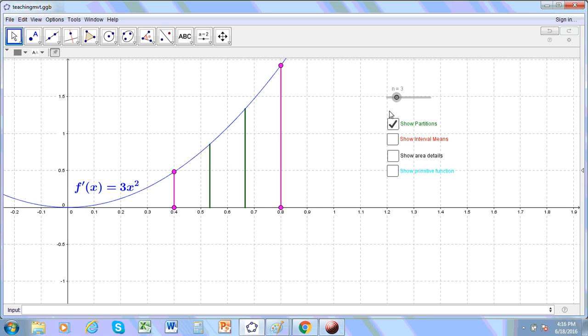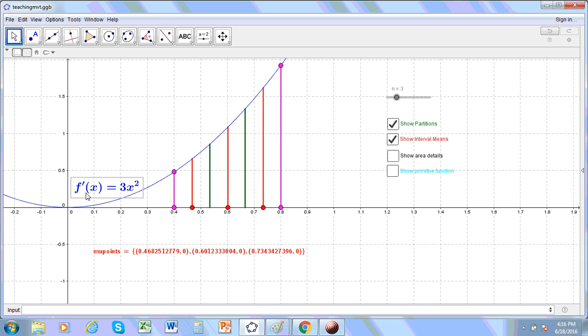I'm just going to leave it at 3 for the time being. And then the ordinate values that I'm going to use are going to be the lengths of these red lines, which are ordinates of the function f'(x). So I'm going to calculate the arithmetic mean of all those red lines, and that's going to give me the arithmetic mean of all the ordinates in this interval.